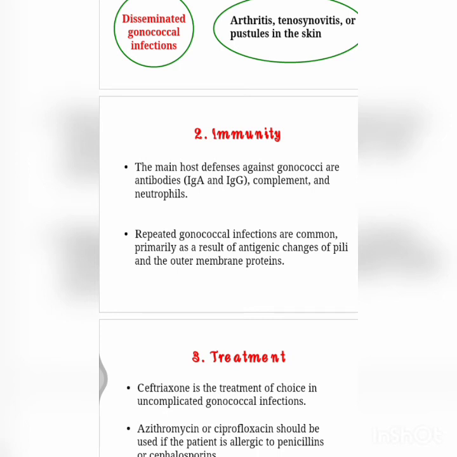Next, coming to biochemical reactions, here fermentation of glucose occurs with acid production, and they do not ferment maltose, so this is important in gonorrhea, whereas meningococcus ferments maltose. For susceptibility detection, we use the Kirby-Bauer diffusion method with antibiotics like ceftriaxone, ciprofloxacin, ofloxacin, tetracycline, doxycycline and also erythromycin.